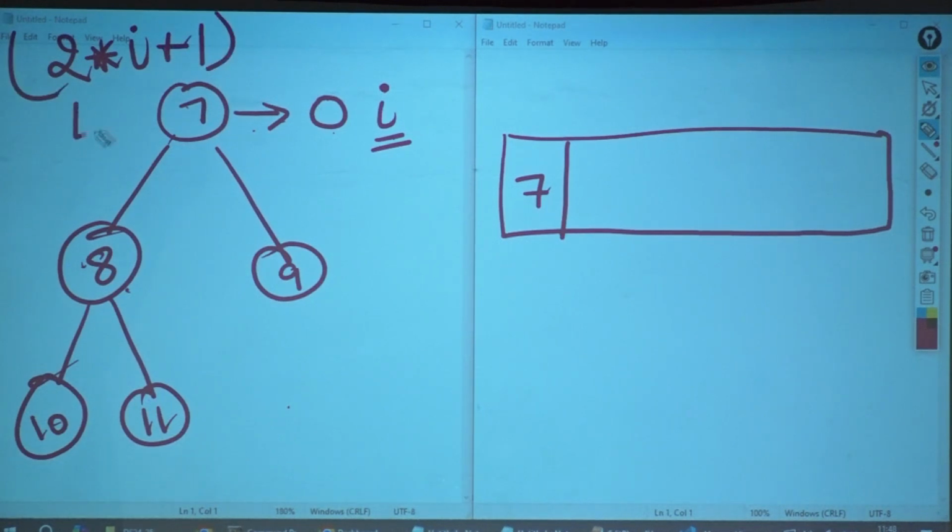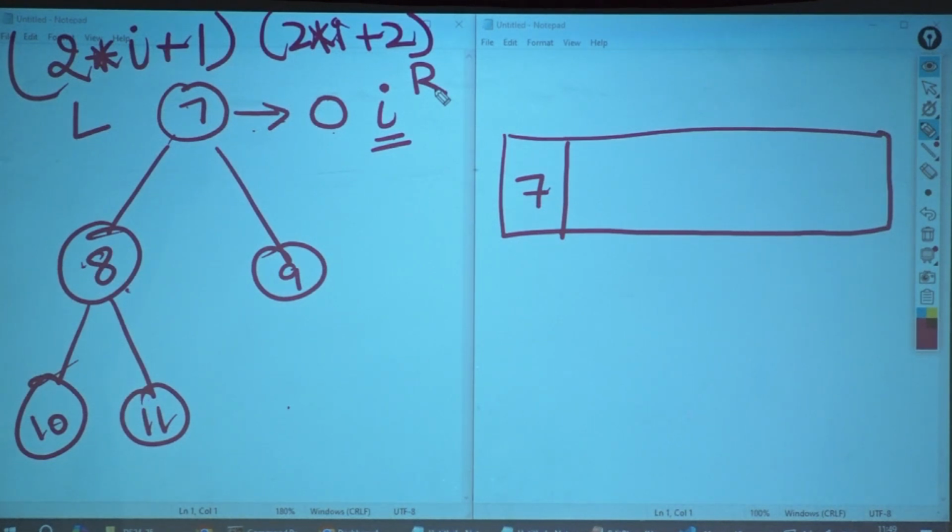This is my left node. 2 multiplied by I plus 2 would be my right node. Always, when I am storing it in the form of an array.